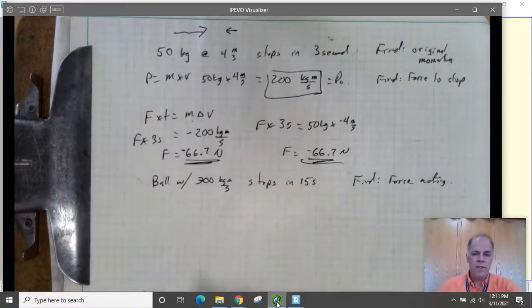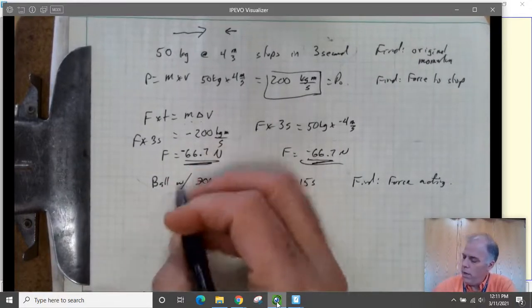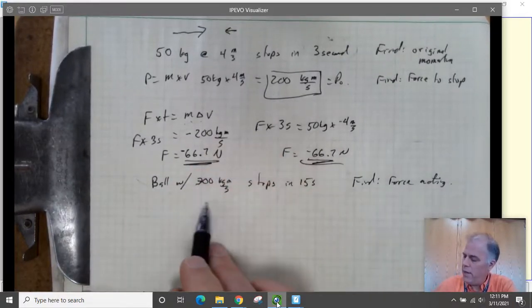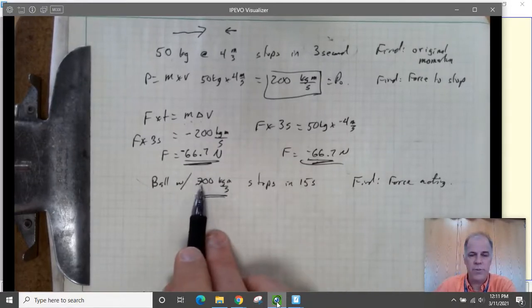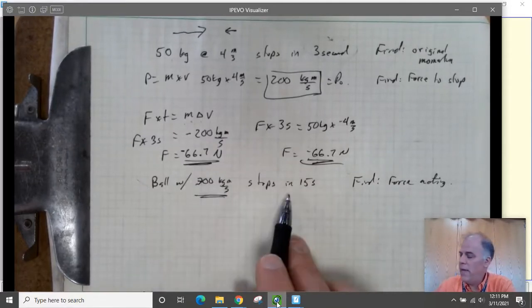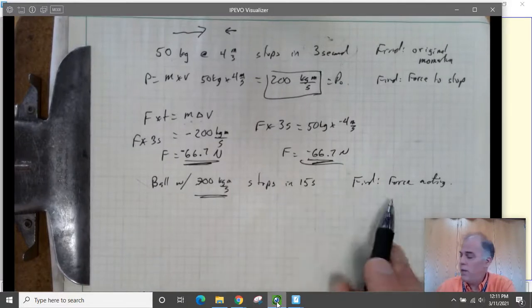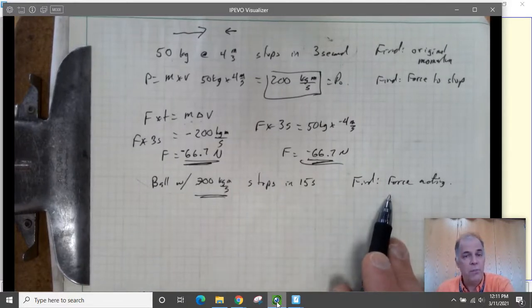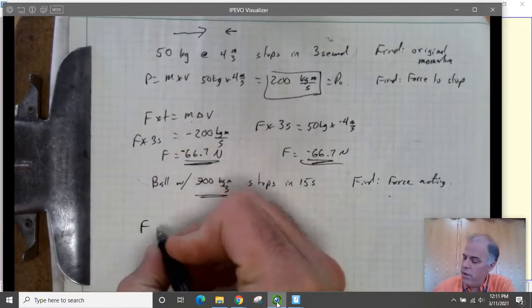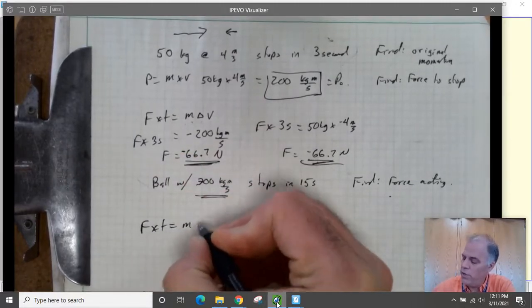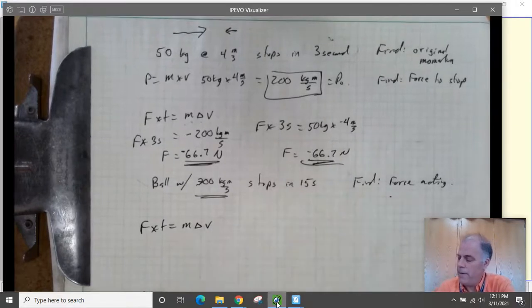Okay, let's look at another one here. Suppose that we have a bowling ball, all right, and it has a momentum of 300 kilogram meters per second. That's 300 units of momentum, and it stops in 15 seconds. We want to figure out the force that is acting on the ball to make it stop. And again, we're going to use the impulse equation. Force times time equals a change in momentum.